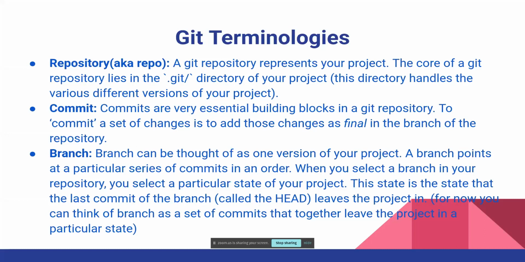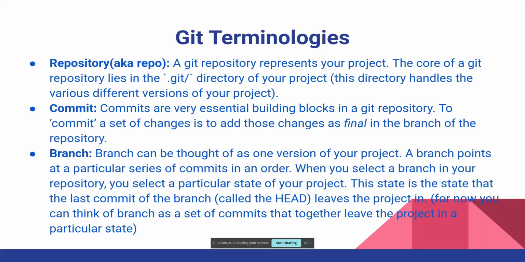So basically a repository is your project, and it will also house multiple versions of your project. Now there's another thing called a commit. Wait, let me look at the chat. Okay, so yeah, commit. Commits are more or less atomic to Git, which means every single change that you make, anything you add or remove or change, is reflected as a commit.